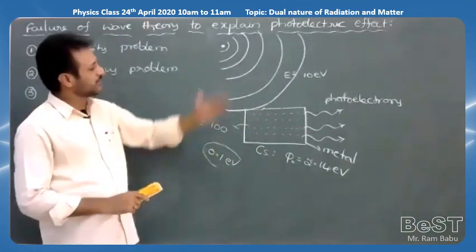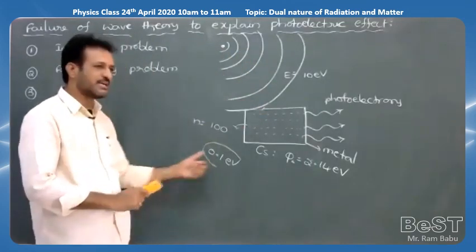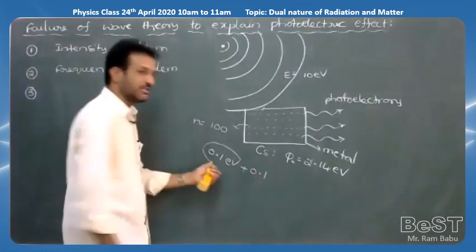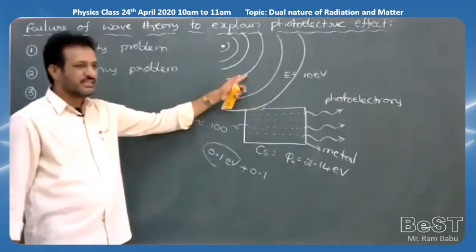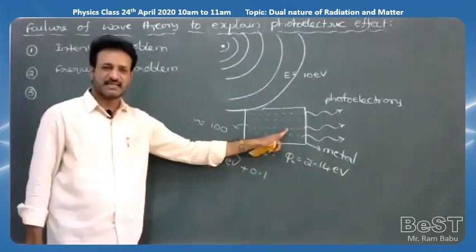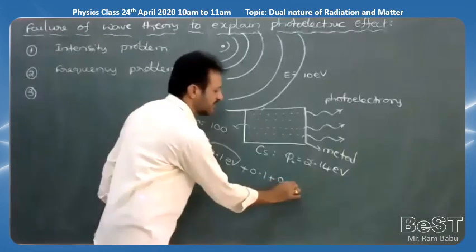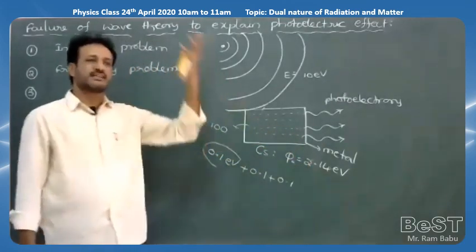Again, after some time, one more wave falls on the metal plate. In the second case also, the electron will absorb again 0.1 electron volt. If you add both, you will get only 0.2, which is also not sufficient to come outside. And the third wave again falls on the metal plate. It absorbs 0.1, and so on. To acquire a total of 2.14, the electron may take a lot of time.